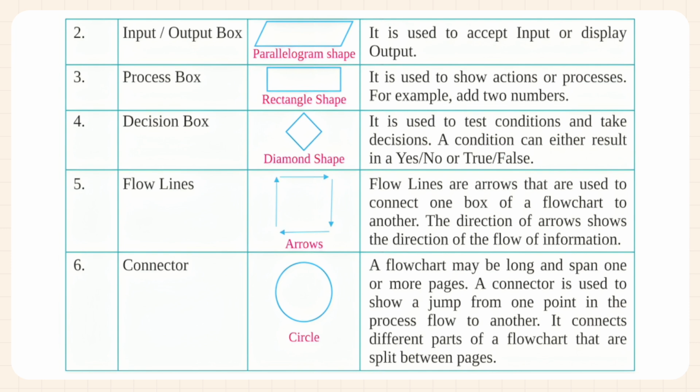6. Connector. Circle. A flowchart may be long and span one or more pages. A connector is used to show a jump from one point in the process flow to another. It connects different parts of a flowchart that are split between pages.